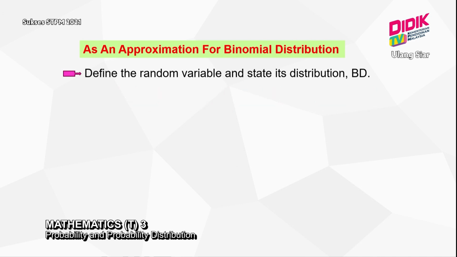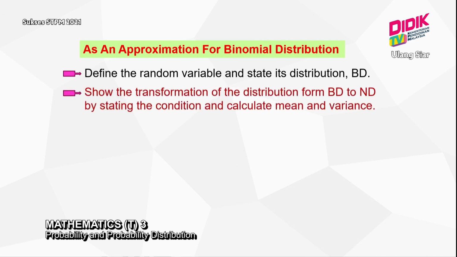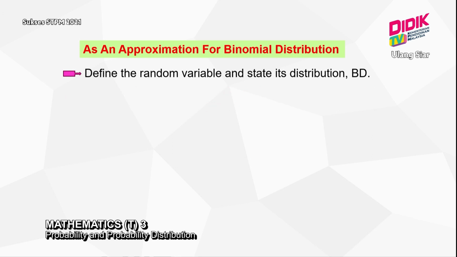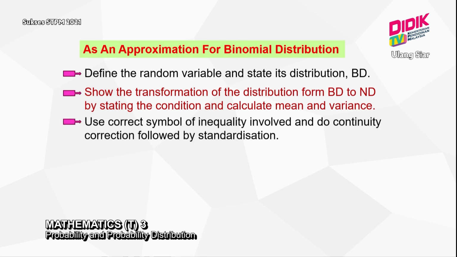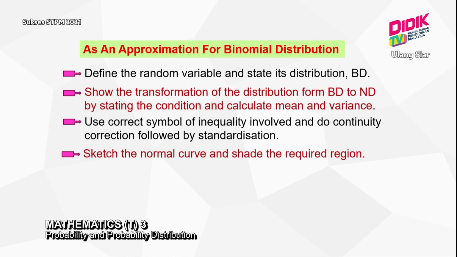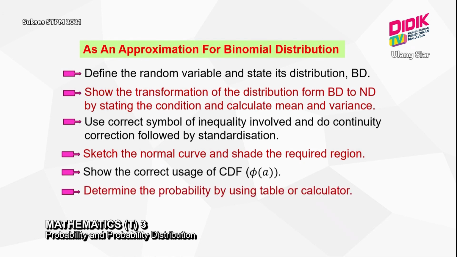That means we transform from binomial distribution to normal distribution by stating the condition and calculating the mean and variance. After that, it all follows exactly like just now. So you have to sketch the normal curve, shade the required region, show the usage of CDF, and lastly determine the probability by using table or calculator.